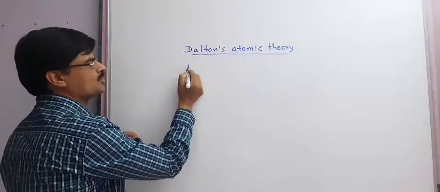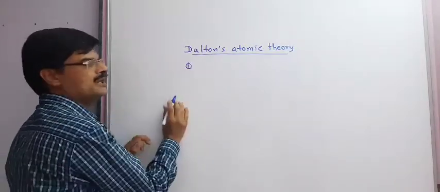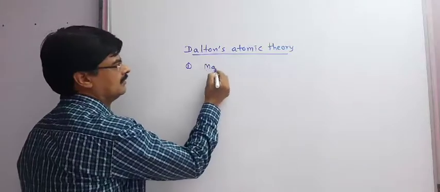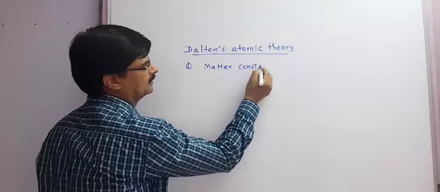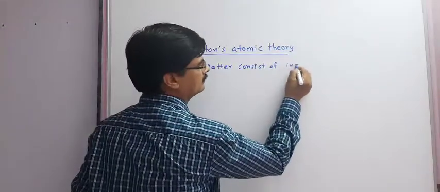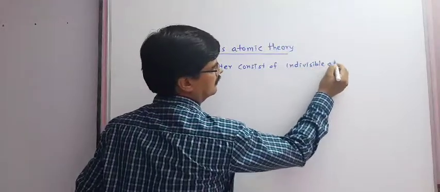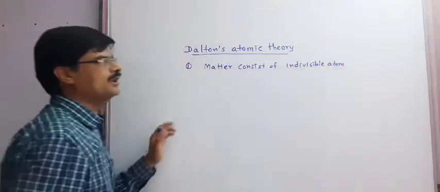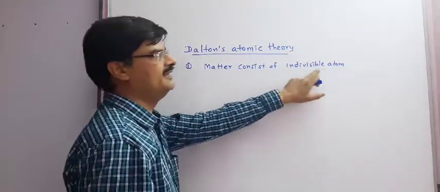Dalton gave some postulates. They are as follows. Postulate number 1: matter consists of indivisible atoms. According to the first postulate, we can say matter consists of indivisible atoms.